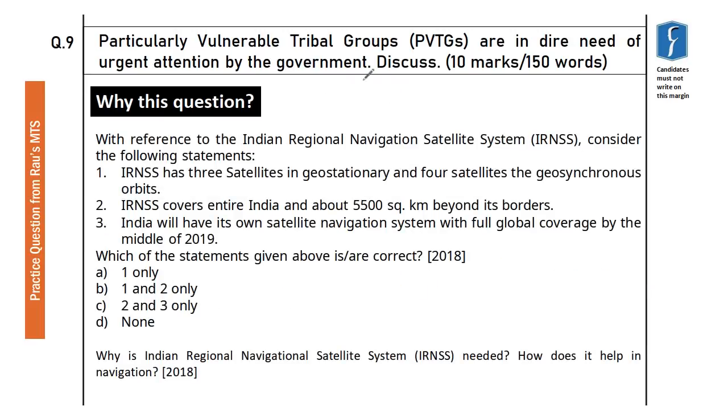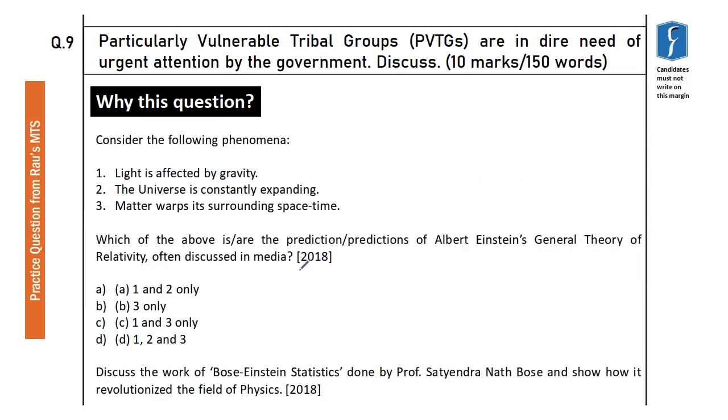There was a question on International Regional Navigation Satellite System of India in the prelims exam of 2018. In the same year, in the mains exam as well, there was a question on International Regional Navigation Satellite System. Similarly, in 2018, there was a question on Einstein's General Theory of Relativity.